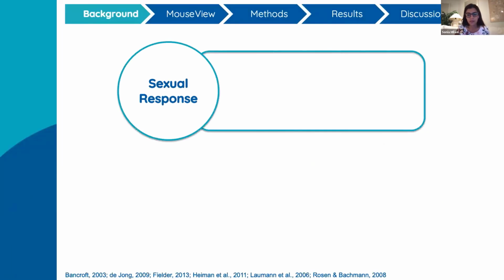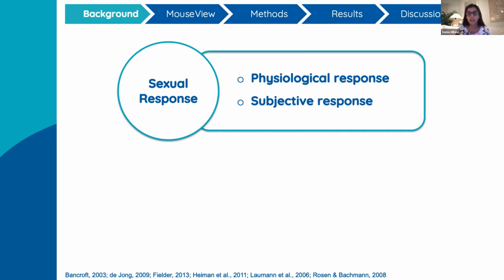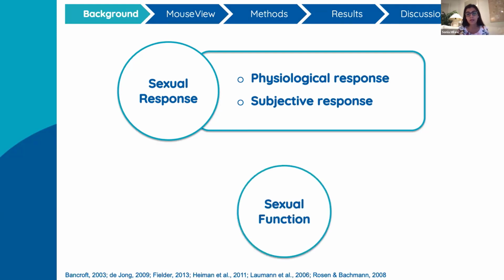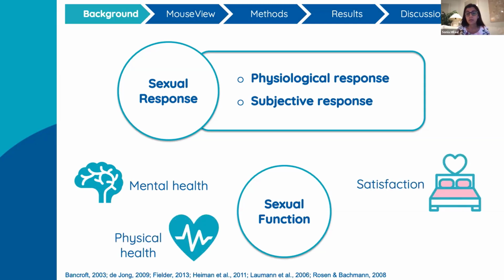When we talk about sexual response, we are referring to an emotional state that is made up of physiological response, such as genital sexual arousal, as well as subjective response, such as subjective sexual arousal or excitement. Sexual function involves moving through the different stages of sexual response without difficulty: going through sexual desire, sexual arousal, and orgasm. Not surprisingly, sexual function is an important aspect of quality of life, and studies have shown that sexual function is positively correlated with mental health, with physical health, with sexual and relationship satisfaction, as well as overall happiness.